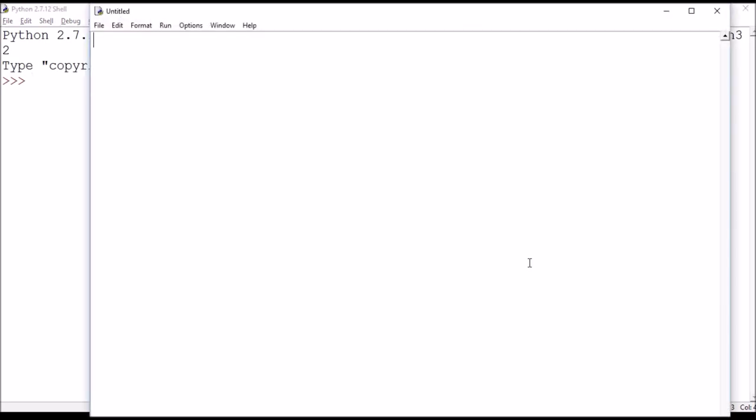Let us take a simple situation where we will ask the user whether he wants to buy a product or not. Let us take a variable answer, which is equal to, as we want the answer of the user as yes or no, which is again a string type, so we'll use the function raw_input.